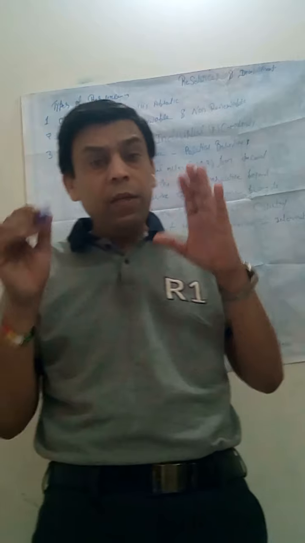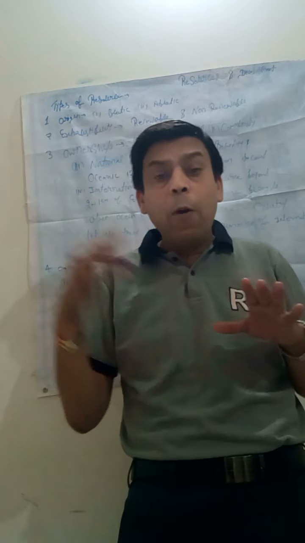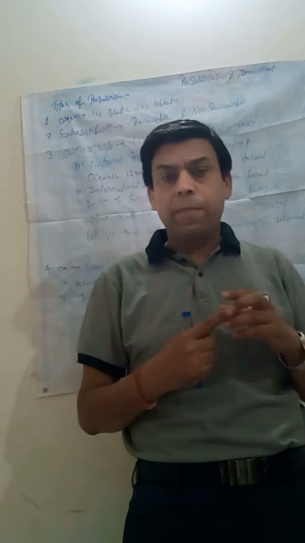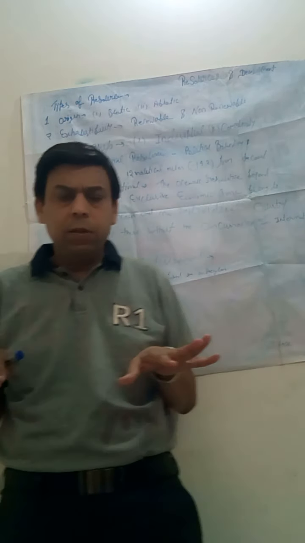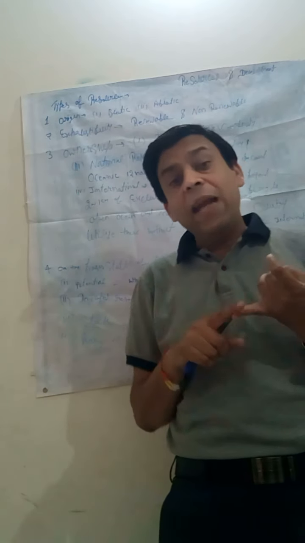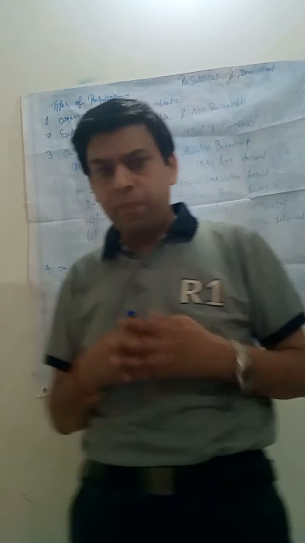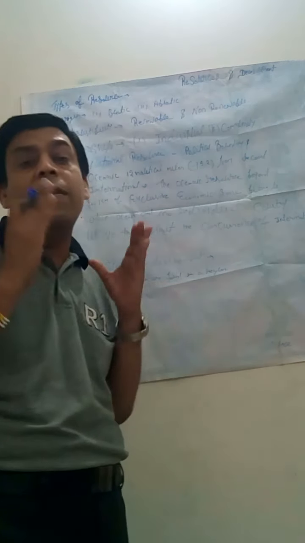So all these resources come within the political boundary of a nation. Actually, there are two types of boundary I am talking about: political boundary, which we define according to the border, and the second one is the oceanic boundary.